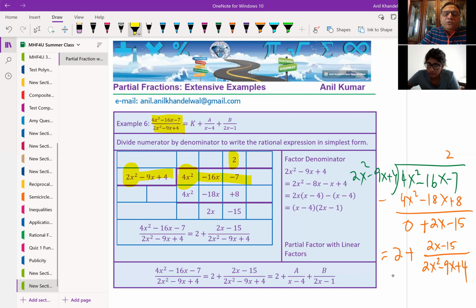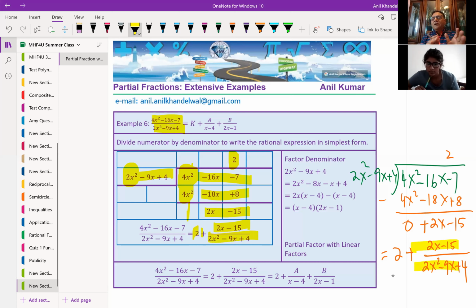When I multiply by 2, I do get 4x squared, and clearly they cancel and we have a 0 there, correct? Now, the rest of the terms, we have minus 16x minus 7, as I showed you, over minus 18x plus 8. When we take away those, we get 2x minus 15. So we can now write this as 2, the quotient, plus remainder divided by the divisor. That is how we can write.